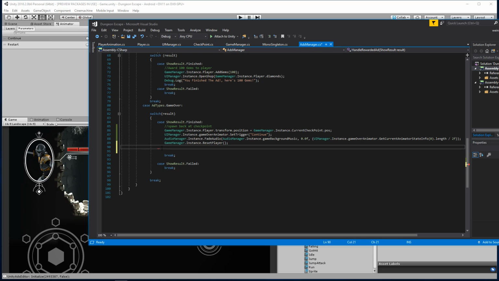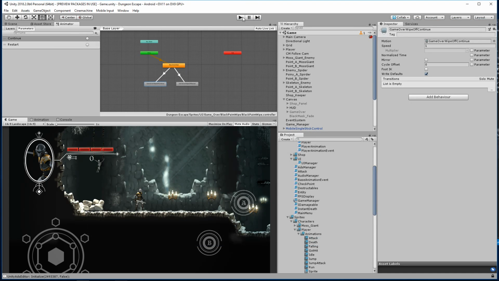Sorry guys, my dog is going nuts. UIManager.instance.gameOverPanel.SetActive and set to false. All right, let's see if that allows us to die again.